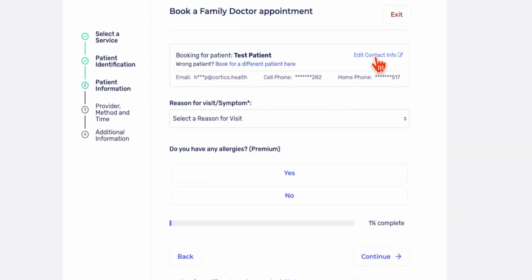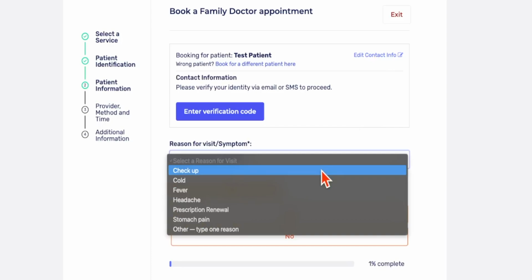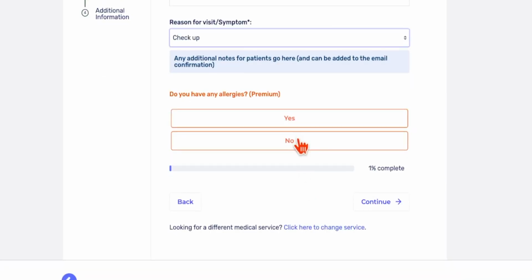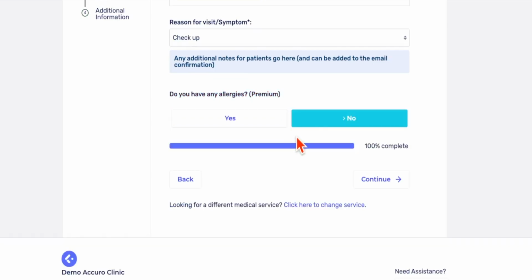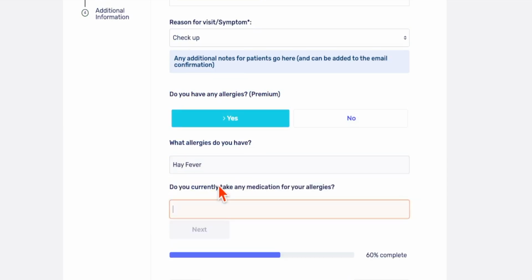On this screen, the patient has the ability to edit any of their contact information. Next, they can choose a reason for visit with this drop-down. Next, they can also complete any forms presented to the patient based on their previous answers or forms that are specific to this workflow. Here, we have a short allergy form with a simple yes or no question that can have follow-up questions based on the previous response.